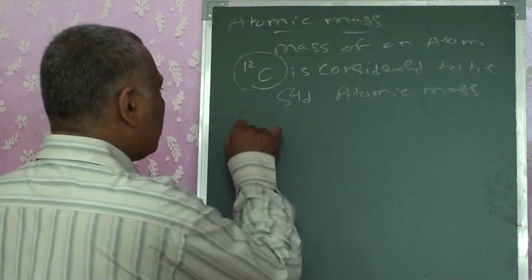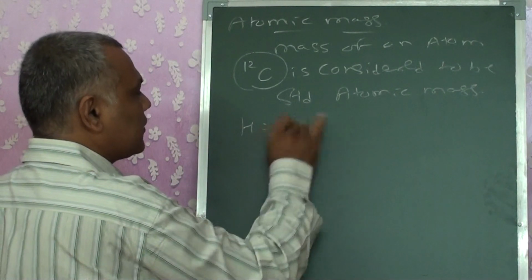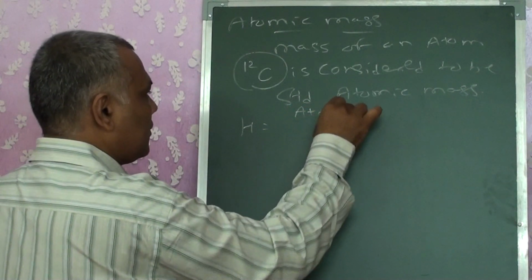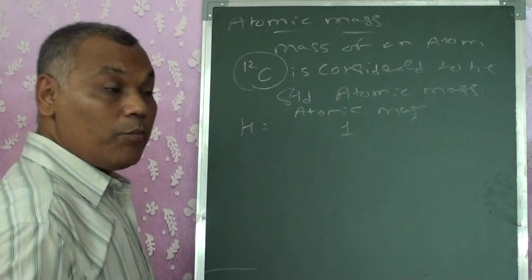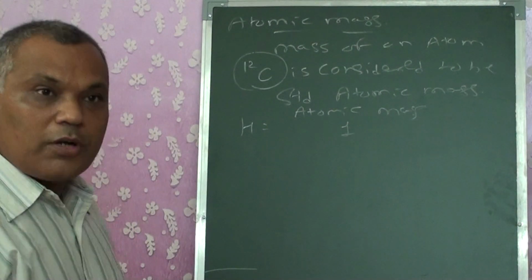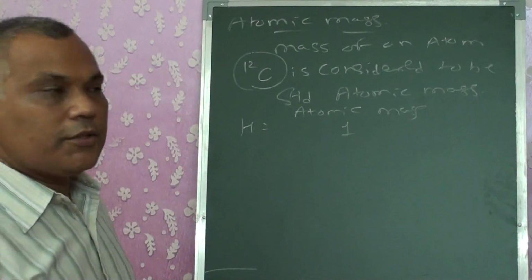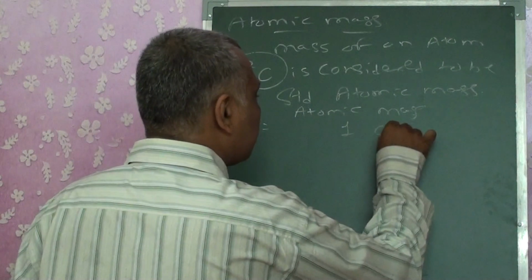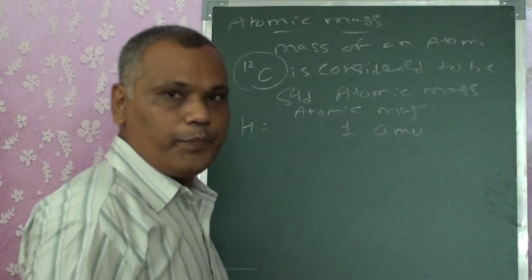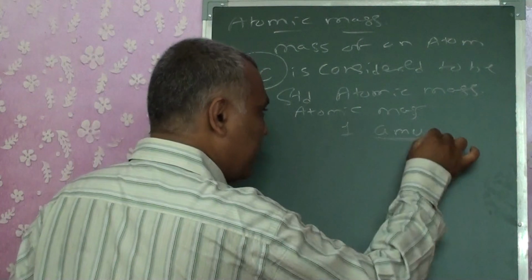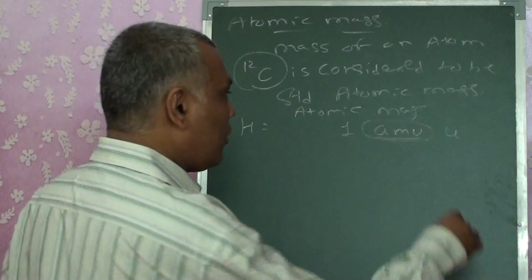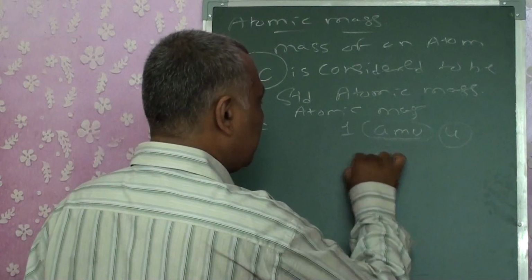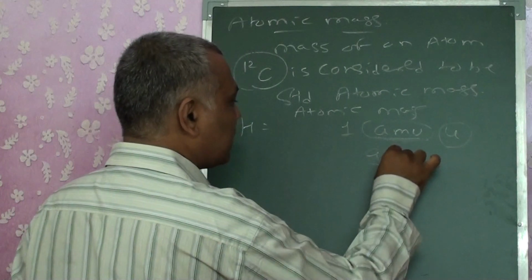Like for hydrogen, we know the atomic mass, we are going to write it as 1. But in what terms will we be measuring it? Initially it was termed as AMU. Nowadays, in place of AMU, we also use the word U, or we also use gram atomic mass.